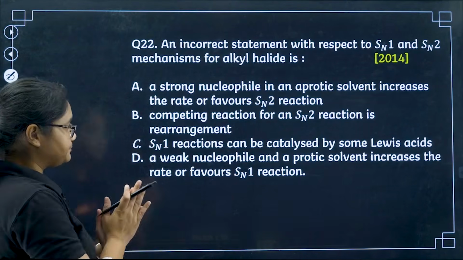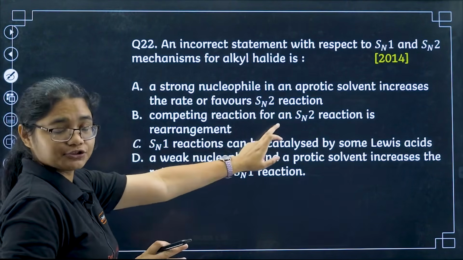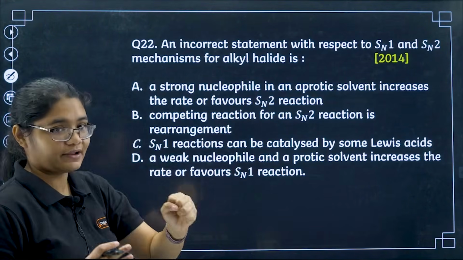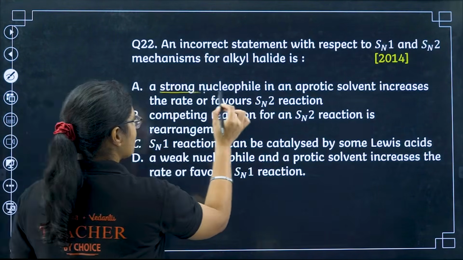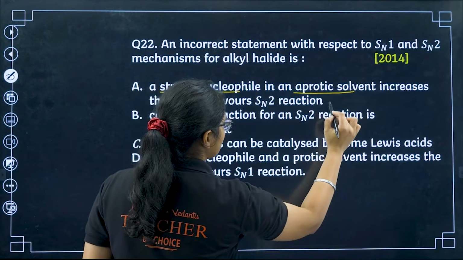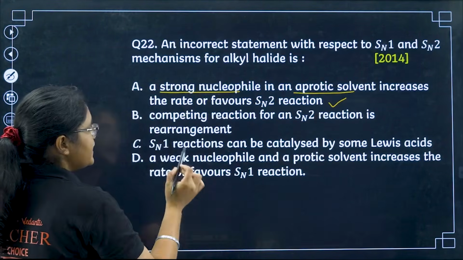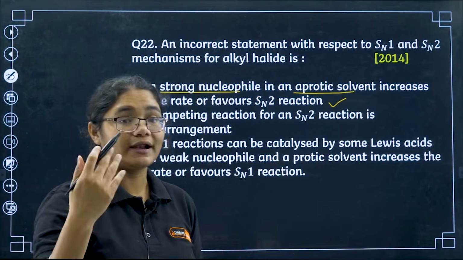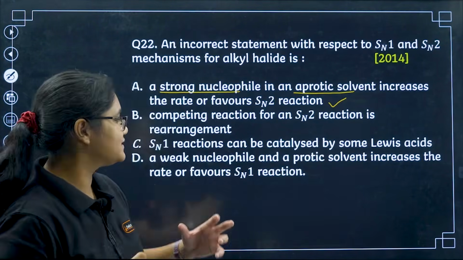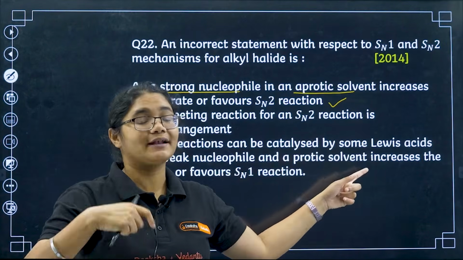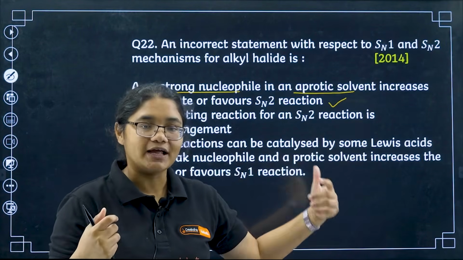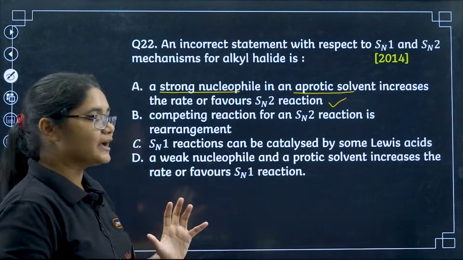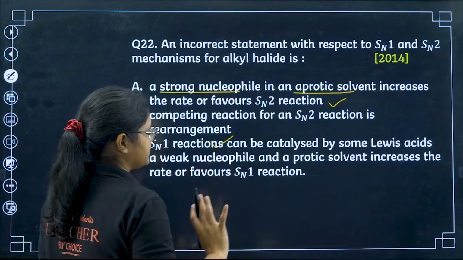For an SN2 reaction, since there is no carbocation formed, in the first step itself the nucleophile has to attack. So we need a strong nucleophile and an aprotic solvent. So this is a correct statement. In SN1 reactions, because a carbocation is formed, if Lewis acids are present, then these carbocations are more stabilized. That is why Lewis acids will definitely speed up SN1 reactions. So this is also a correct statement.